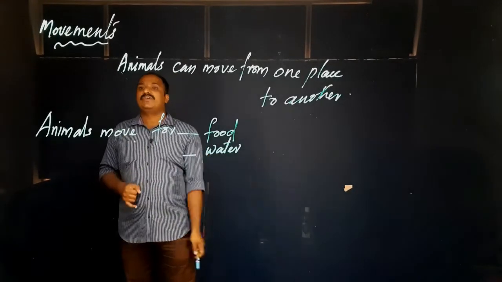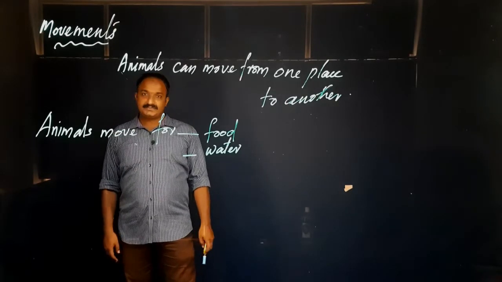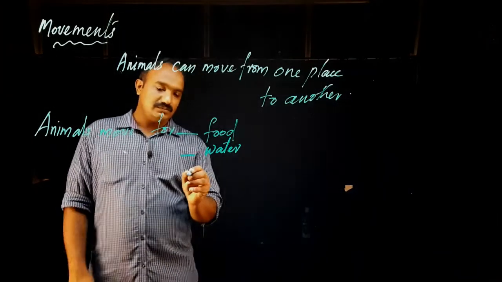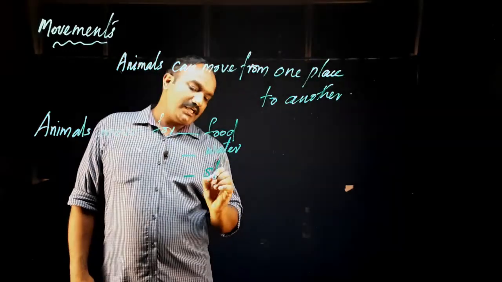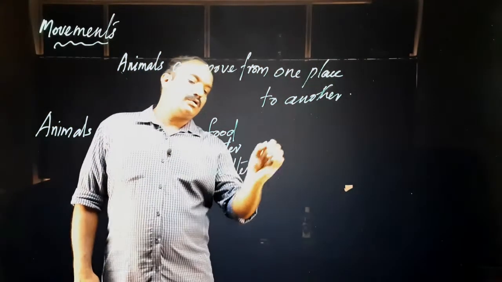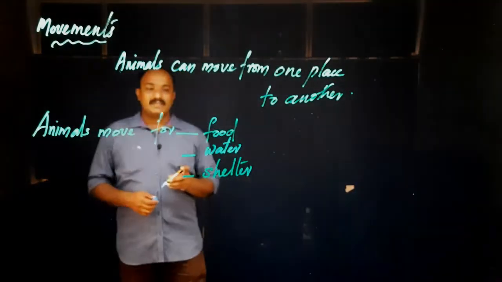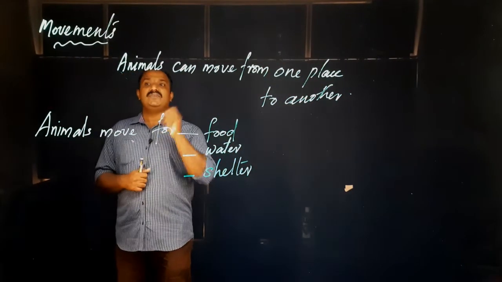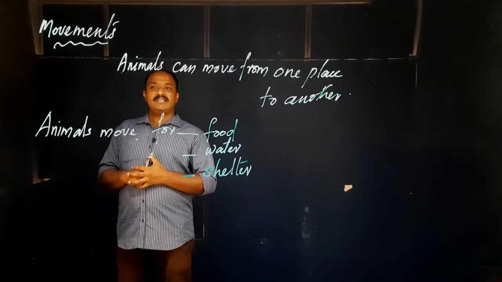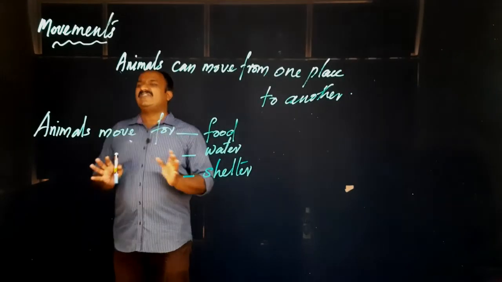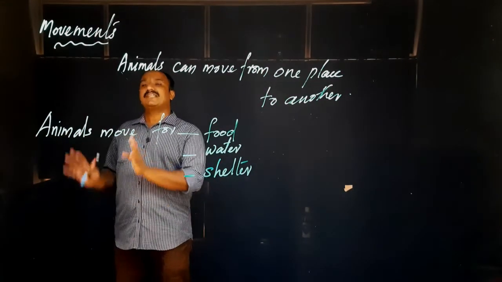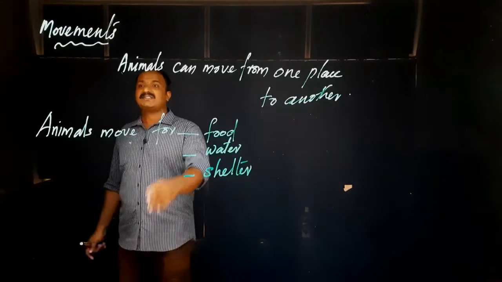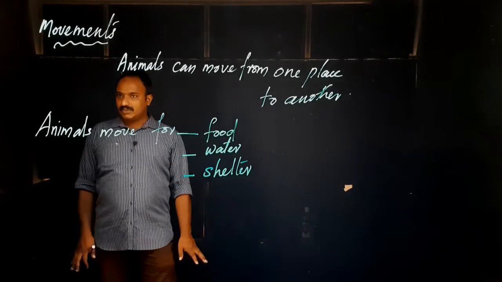Second, animals are moving for what? Water. Third, animals are moving for shelter. Shelter means what? For getting their house. After leaving the school by 4:30, you will go to your house and after some time you will sleep. You will get a rest in your house. That is called shelter. Okay.